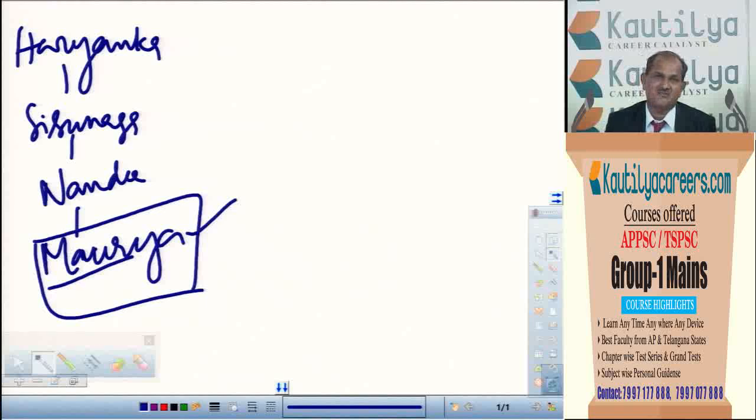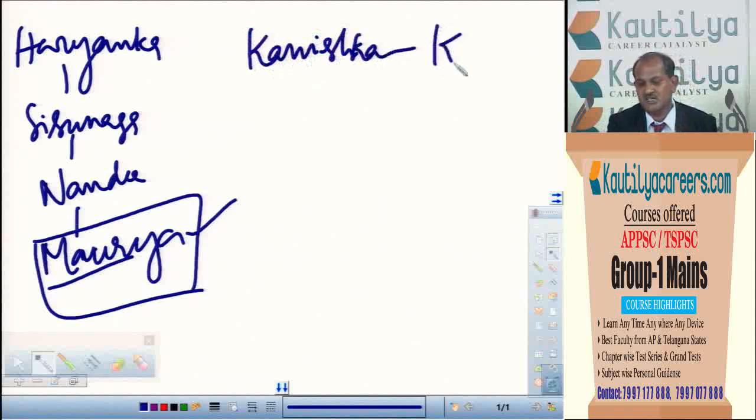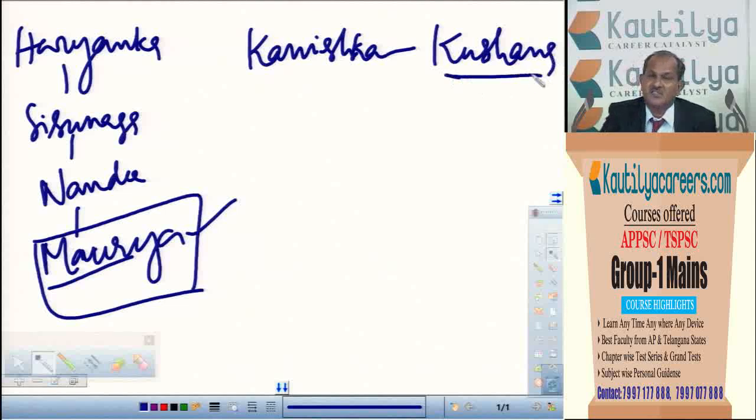After the Mauryas, some foreign kingdoms were also there, in which one important kingdom was Kanishka's Kushan dynasty. So we have to study about the Kushans. During the time of Chandragupta or before Chandragupta, people like the Greeks entered this country. Even Alexander entered. One question may be asked on Alexander also: explain the invasions of Alexander and the impact of Alexander's invasion on Indian society.